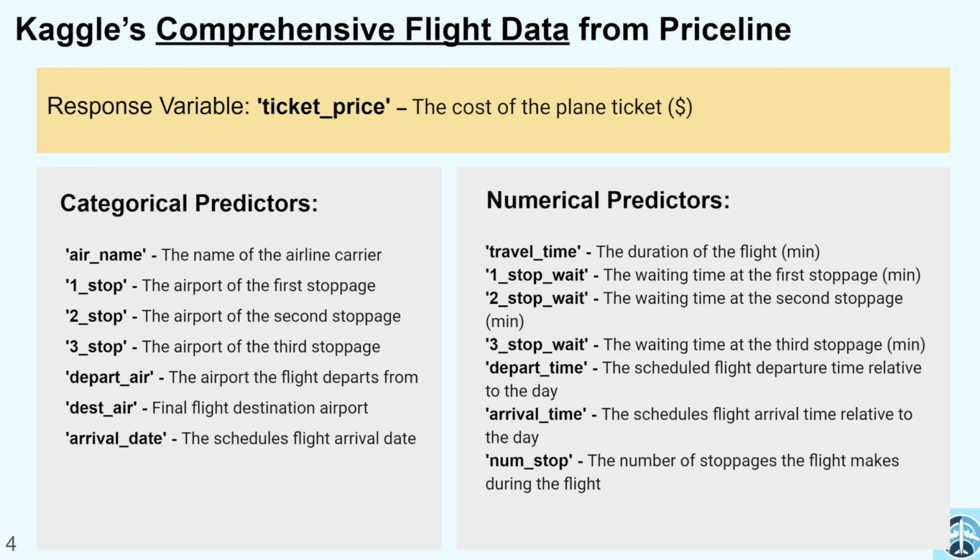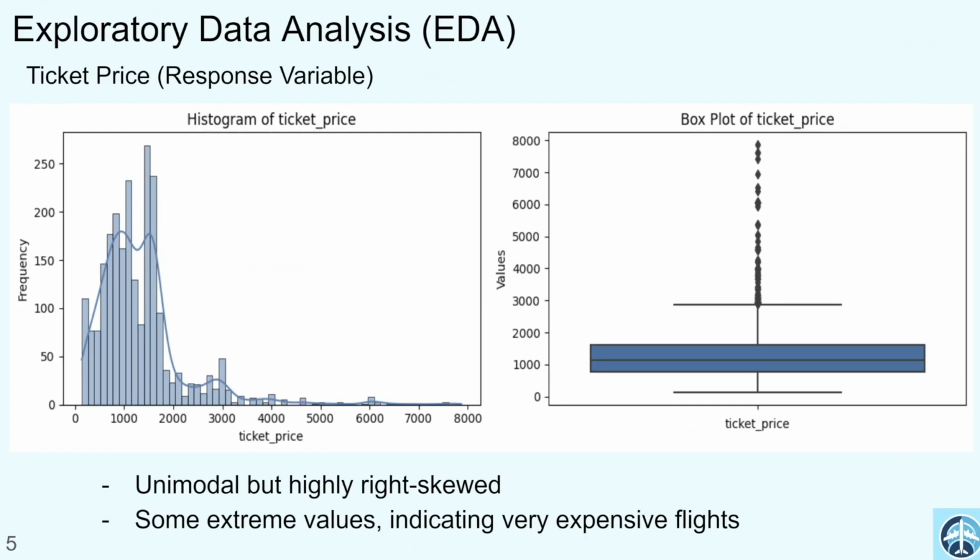Our dataset comes from Kaggle's comprehensive flight data, scraped from Priceline.com, an online travel agency. Our response variable in the dataset is the ticket price, and we have a decent number of categorical and numerical predictors. Now we explore some of those variables. The distribution of the ticket price was highly right skewed, so although most flights were below around $3,000, some prices were much more expensive, as seen from the outliers.